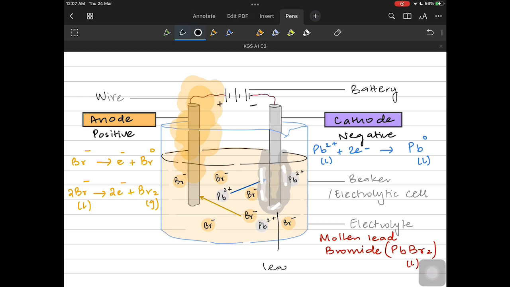Let's label it: on the cathode you're receiving lead metal, which is gray in color. It is going to deposit over here. And on the anode you're receiving brown fumes of bromine gas. So these are the products over there. At the anode oxidation happens, at the cathode reduction.